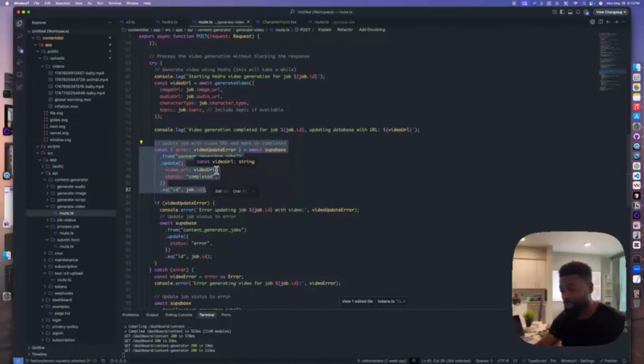So we will retrieve all of the URLs from the Supabase database, and essentially we're just storing the URL to the database. The actual video itself, the content, is in S3, but it's just providing us a public URL that you can use to actually get access and watch the video. So that is what is happening here. So that is the setup. Hopefully that makes sense, and if it doesn't make sense, comment down below.